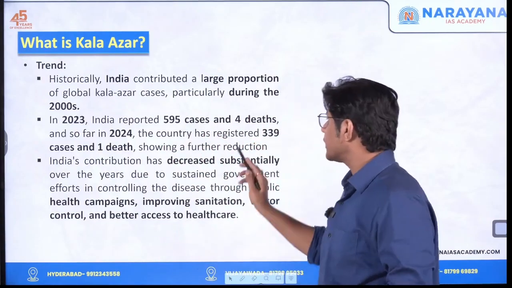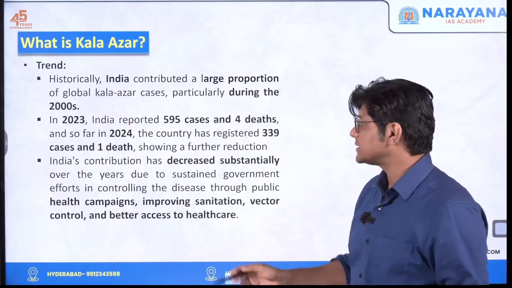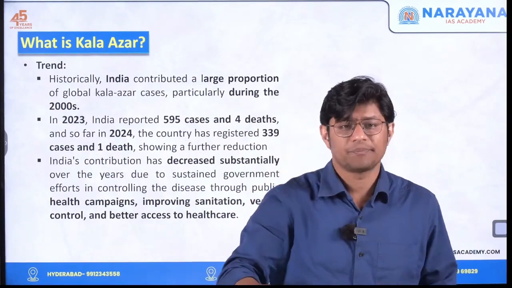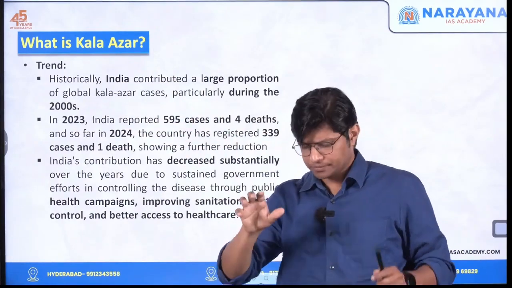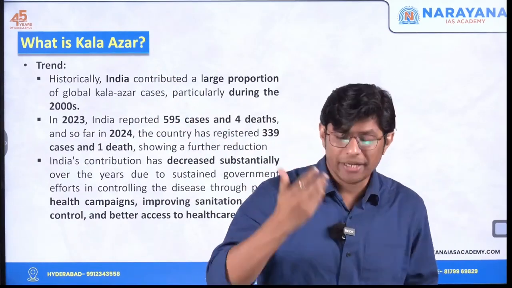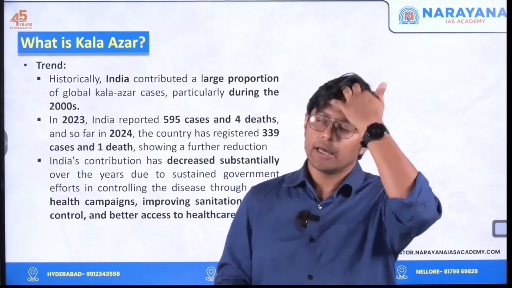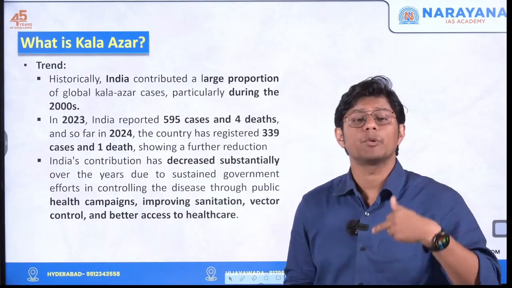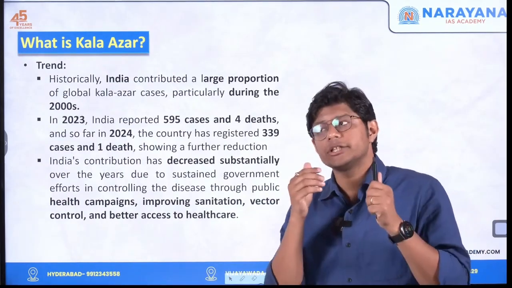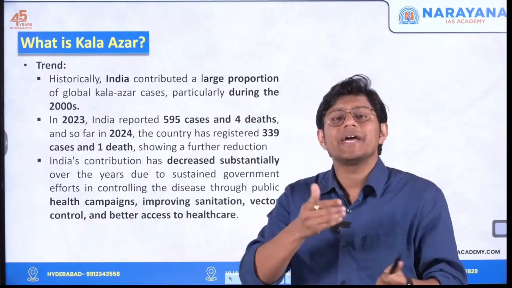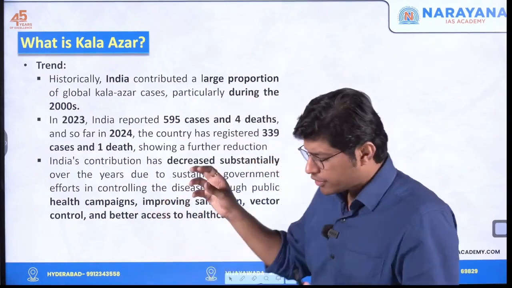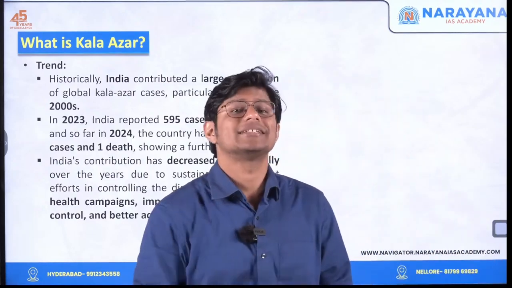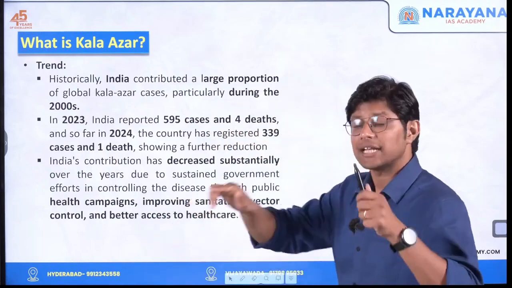Talking of 2024, the country has registered 339 cases and only 1 death, which means now India has taken major steps to reduce or eliminate the Kala-Azar disease by running health campaigns, by improving sanitation, by also making sure that poor people receive healthcare facilities. So, by working on these things, the government has ensured that India's contribution in the overall Kala-Azar disease comes down, right? And has now come down.